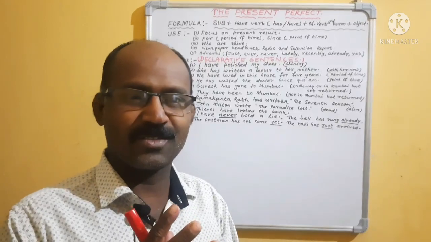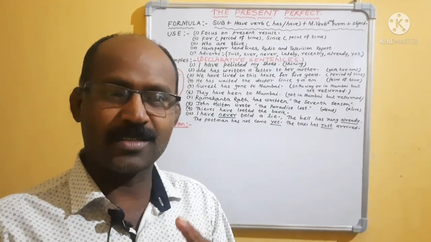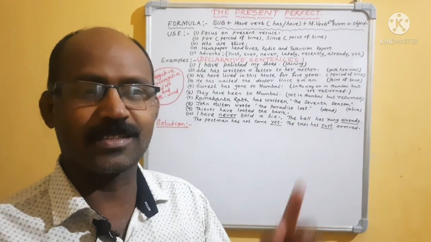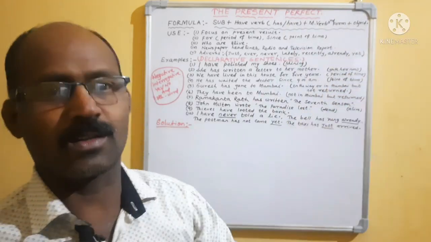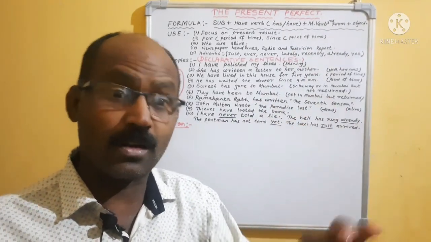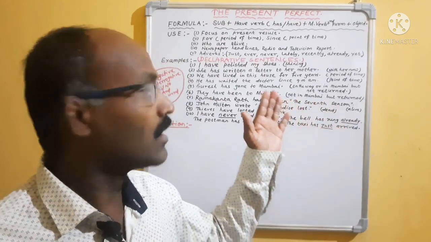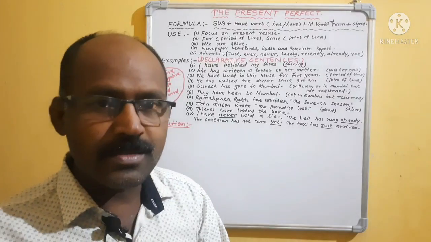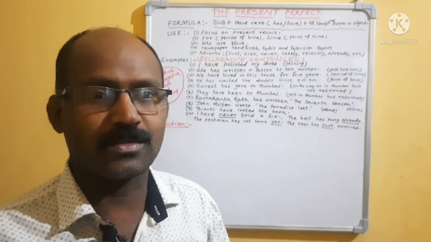Already we have learnt present simple, we have learnt present progressive, then the third one is present perfect. Simple means habitual work, already discussed. Progressive means continuous work, not completed, already discussed. Then today, present perfect means completed, just completed work.